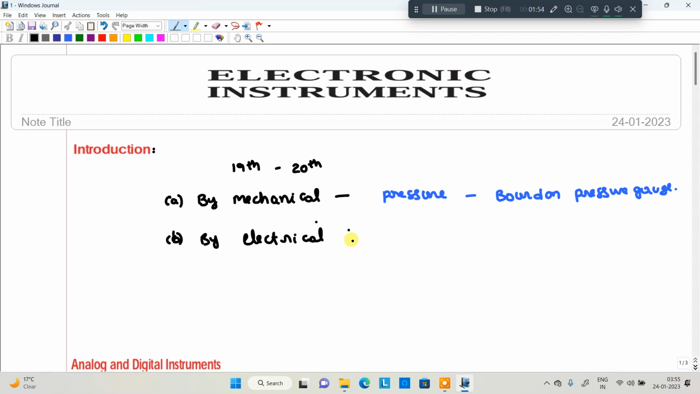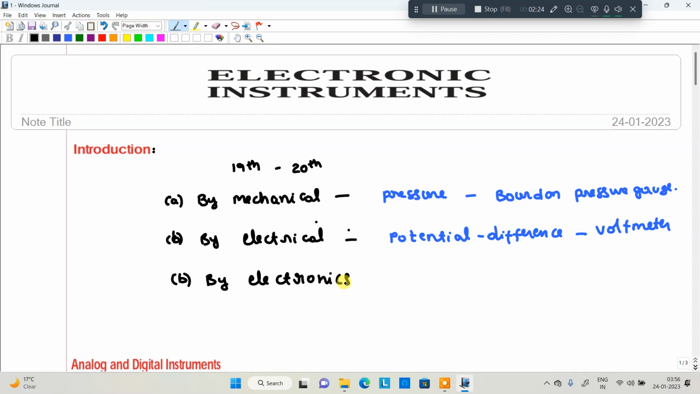In case of electrical measurements, the quantities of current and voltage are measured with the help of instruments like the voltmeter. So potential difference, that means voltage, you can measure by means of a voltmeter. Okay, clear. And then the last one, by means of electronics. This is actually our chapter, by means of electronic instruments.